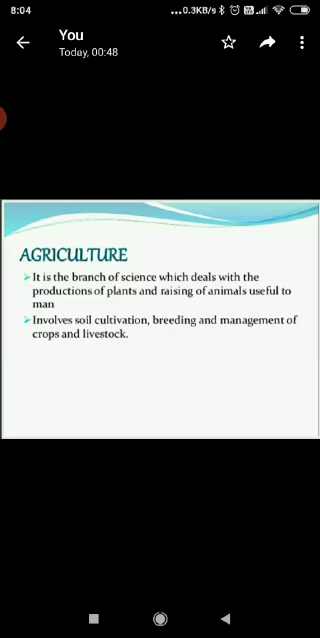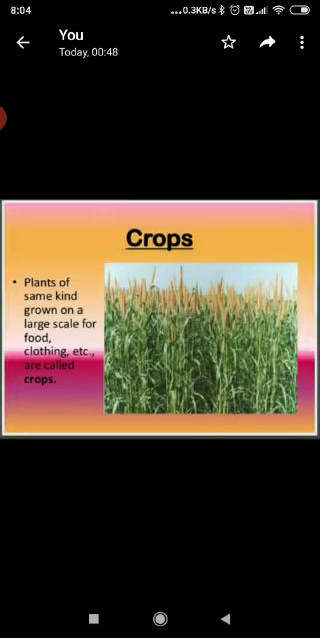Besides crop production, several other related activities like poultry, fishing and sericulture come within the scope of agriculture. Now we will discuss what is crop and types of cropping patterns. Plants of the same kind grown at one place on a large scale are called a crop. For example, a crop of wheat means all the plants grown in the field are wheat, and the product of cultivated plants is called crop produce.